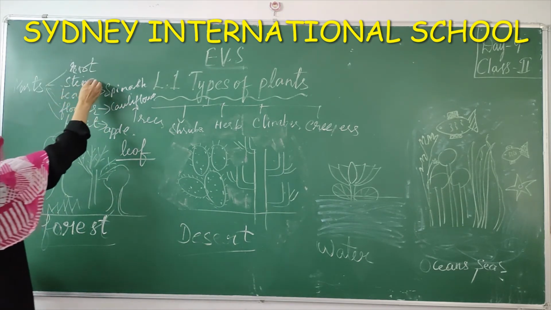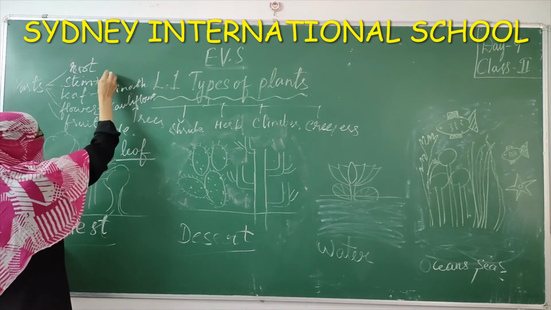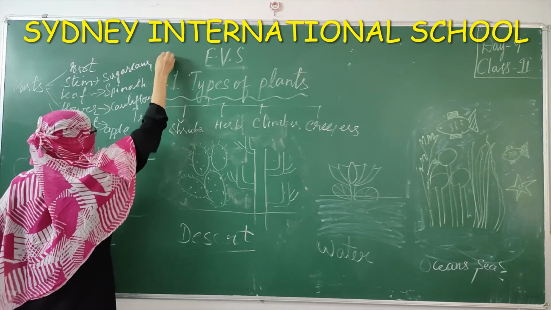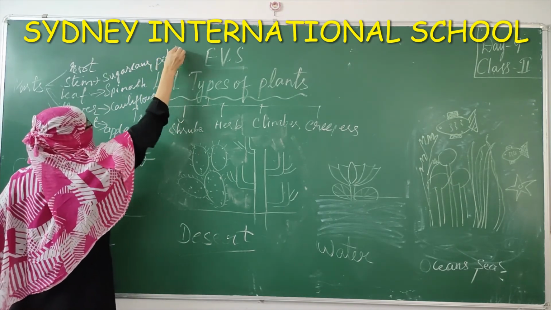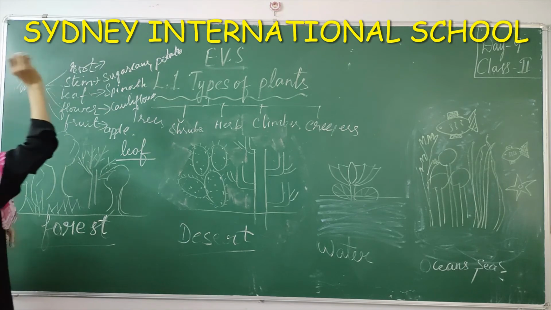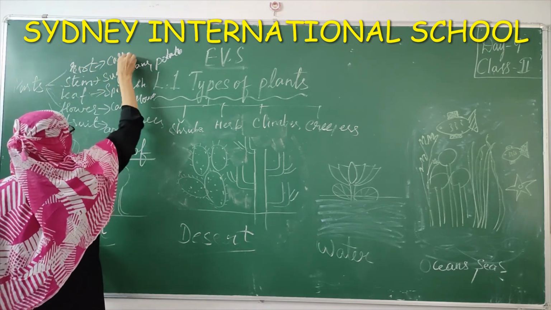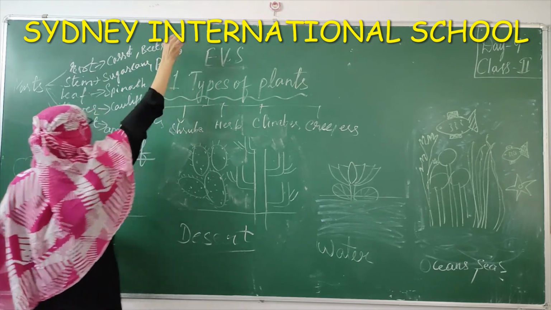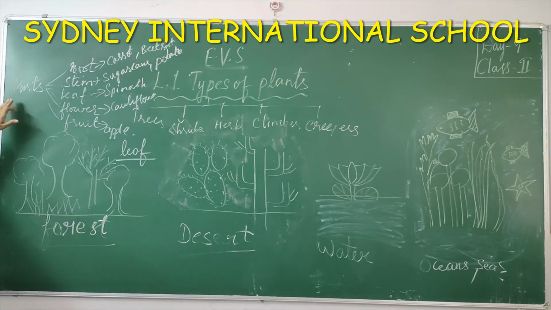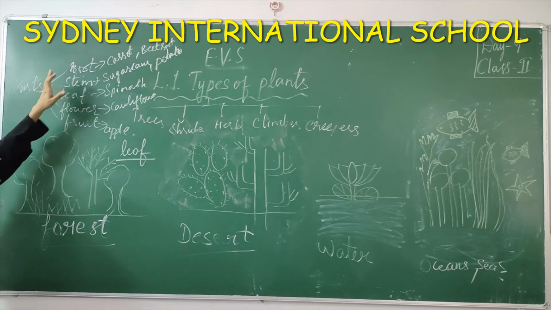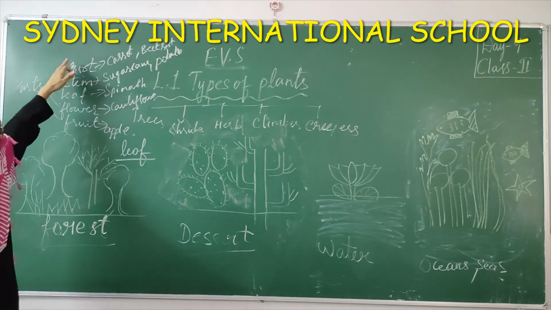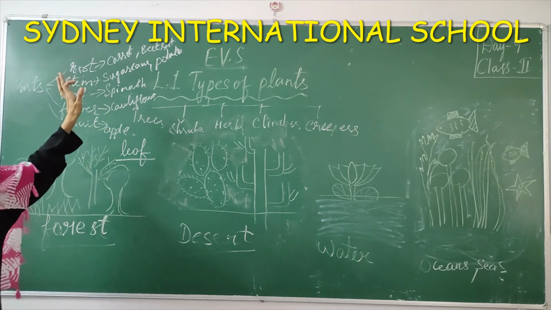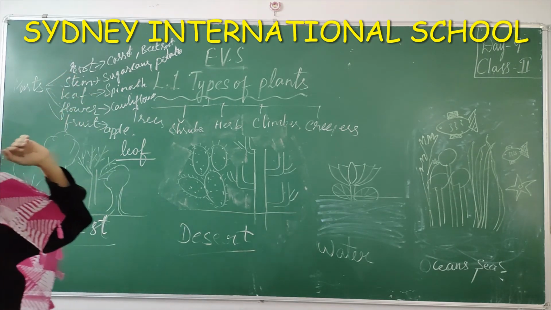Coming to stem. Stem means which part will we eat? We will eat sugarcane. Or you can also take potato. Now root. Root you can take carrot or beetroot. These are the parts of the plants in which food is stored in different forms: fruit, flower, leaf, stem, root. So in this way, plants are useful to us.